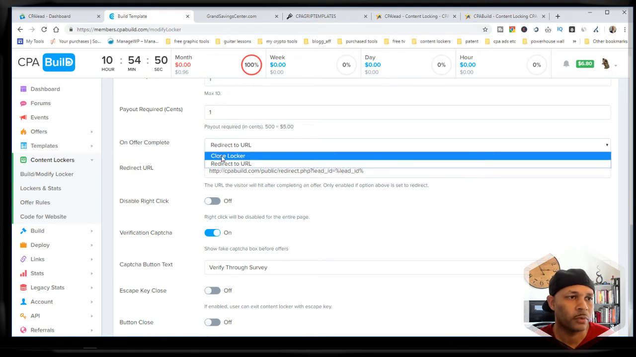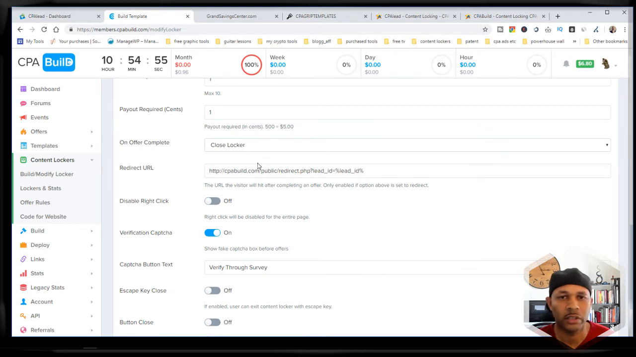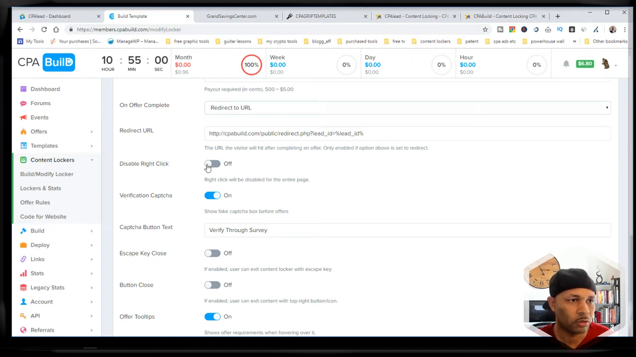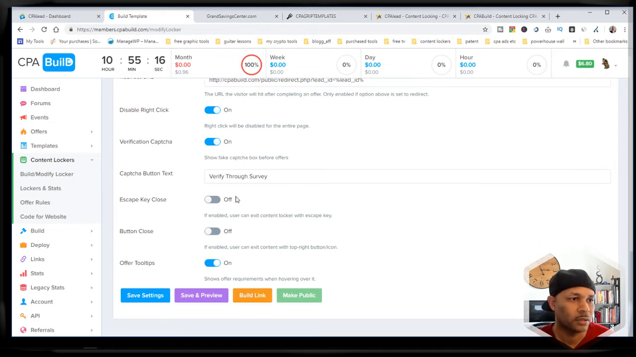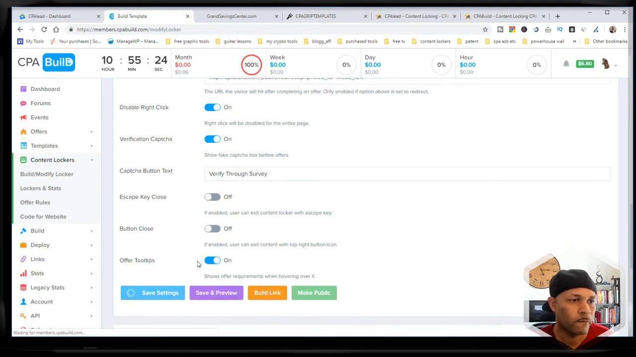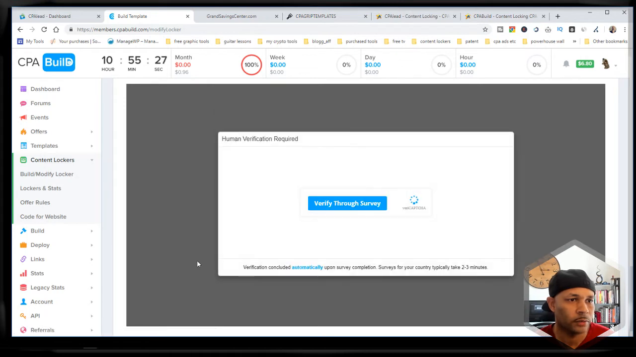This is where you want to send the person after they complete an offer, or you can have it just pop up on the website. If the content locker is overlaid over top of a site, then it will close. But I'm just going to do a redirect. Disable right click. You remember on the other one I was trying to show you guys how to look at the code and see if it's responsive. You can actually turn that on. Got the verification captcha. That basically shows a fake captcha box. It just makes it look more legit. So I would do save and preview. And voila.